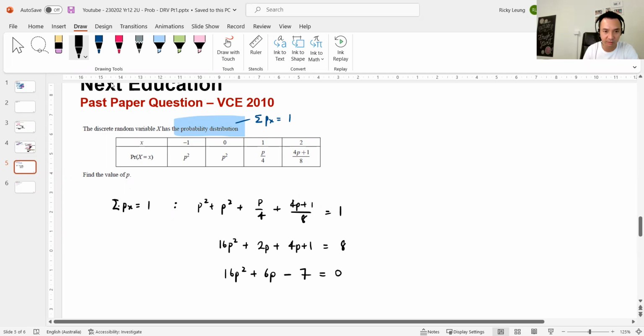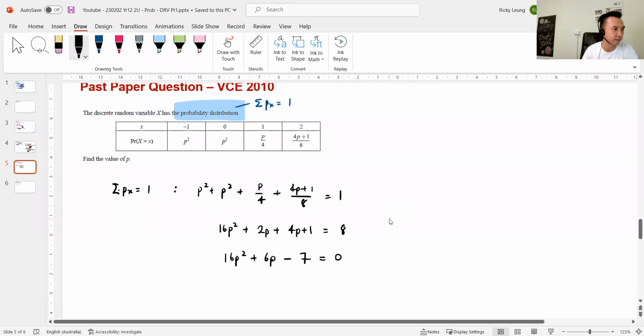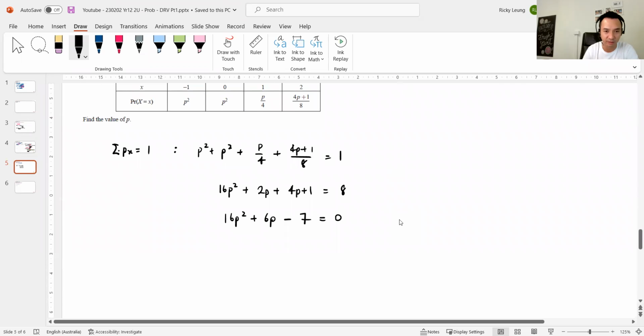Can that be factorized? Please tell me it can be. All right, okay, yep. So what's that? 2p and 8p maybe. 7, 14 and 1. 14, 8, yeah, perfect. So 7, 1, positive, so that's plus. It's minus, therefore p equals either a half or -7 on 8.